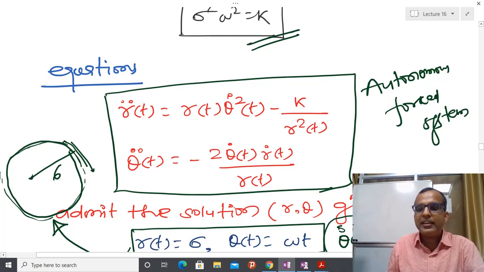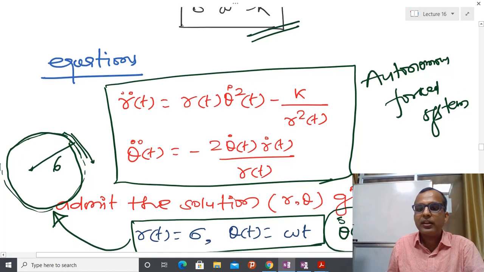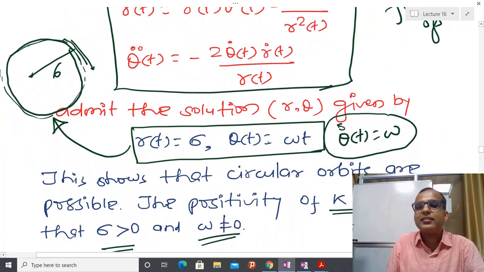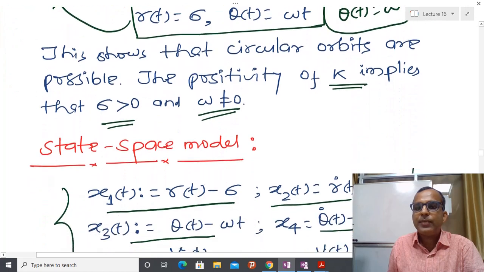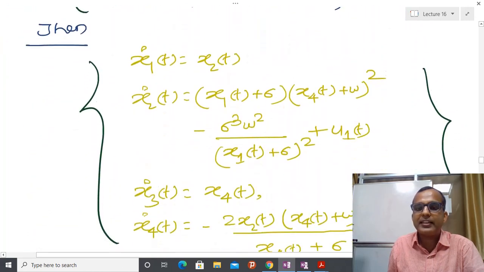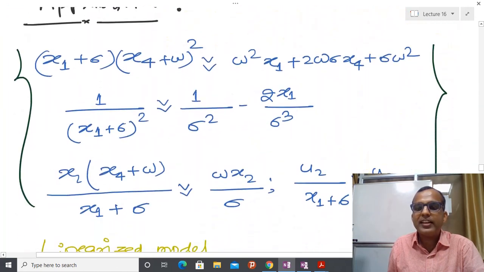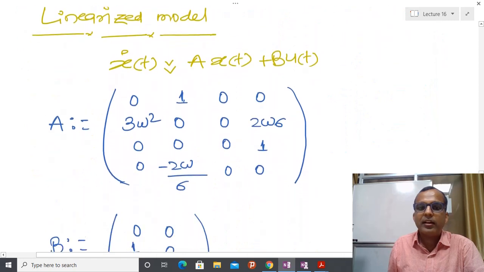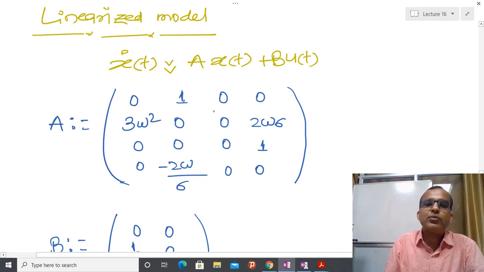You can see that I am linearizing about some kind of trajectory, because theta(t) is changing with respect to time, so I am calling it a trajectory. But what is our end result? Even though I have a time varying trajectory, the linearized model I have achieved is actually nothing but a linear time invariant system.